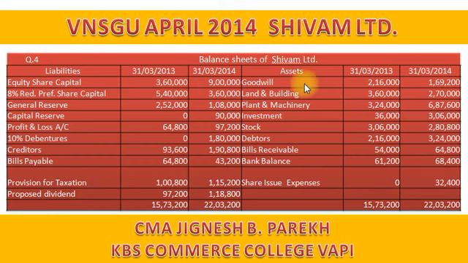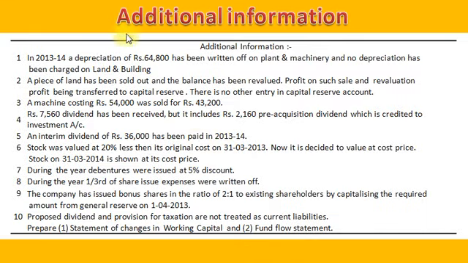On asset side, we have goodwill, land and building, plant and machineries, investment, stock, debtors, bills receivable, bank balance, and share issue expenses. Here we have additional information.